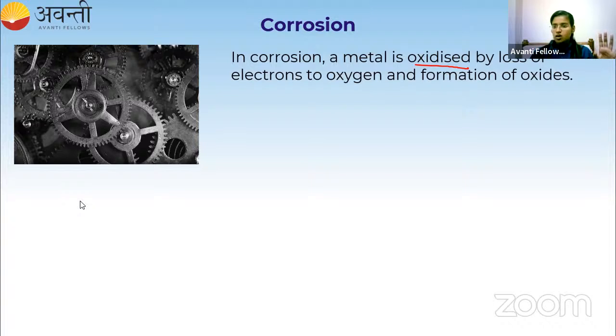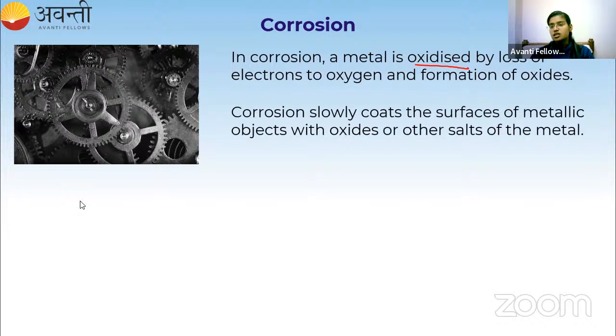Now, this corrosion, what does it do? It slowly coats the surface of the metallic objects with oxides. So the oxide layer will be formed around the metal, or other salts of the metal.